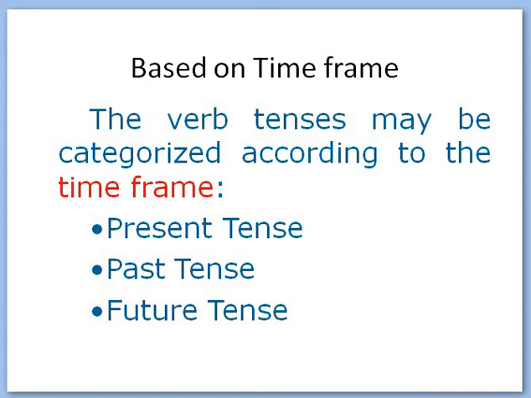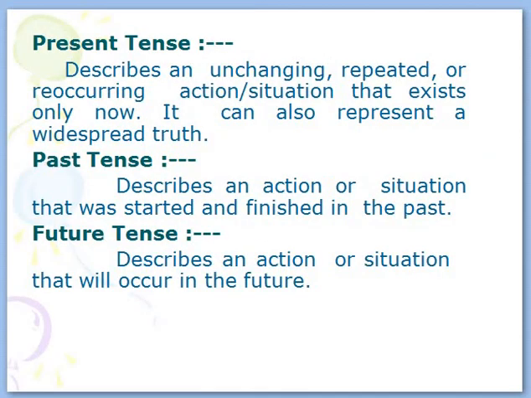So based on time frame, there are three categories: present tense, past tense, and future tense. Present tense describes an unchanging, repeated, or recurring action or situation that exists only now.